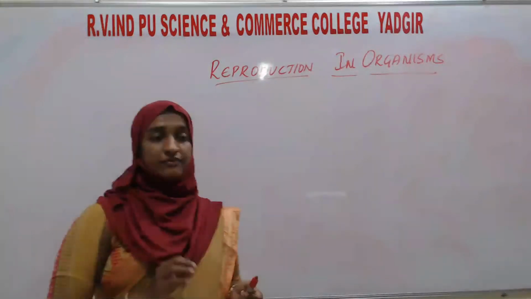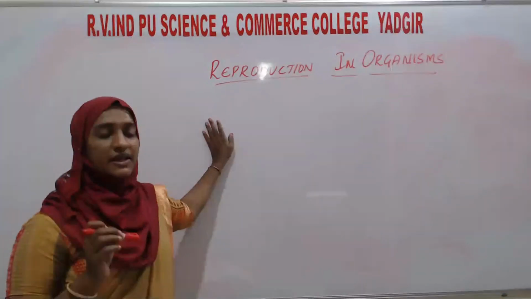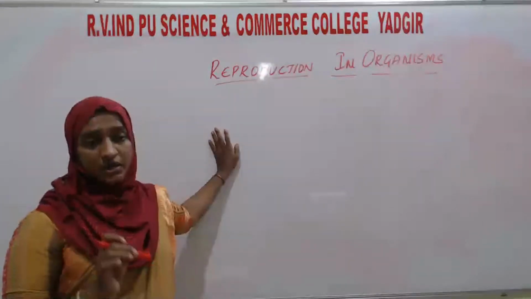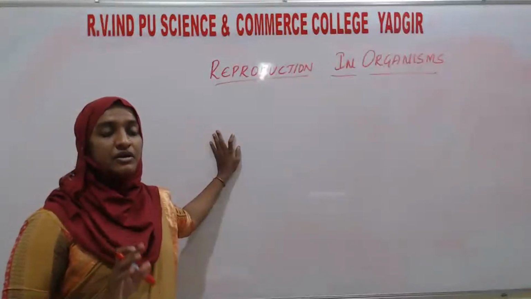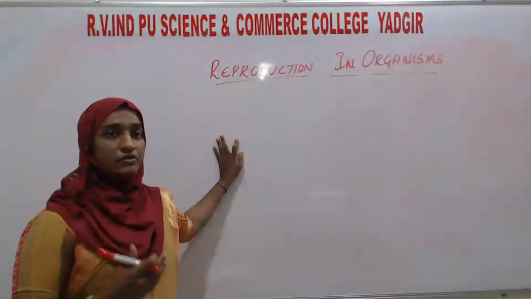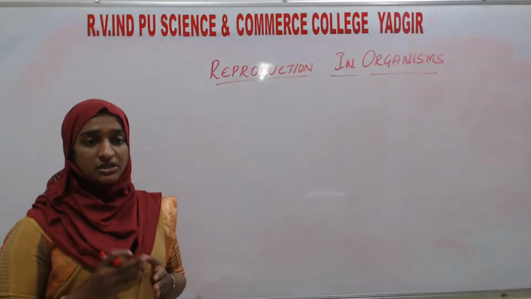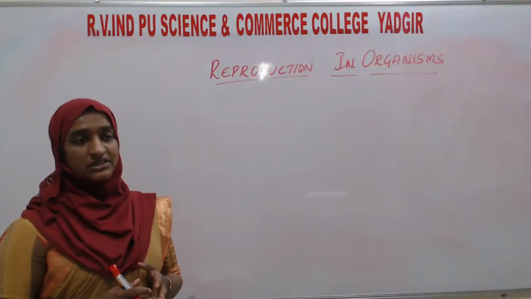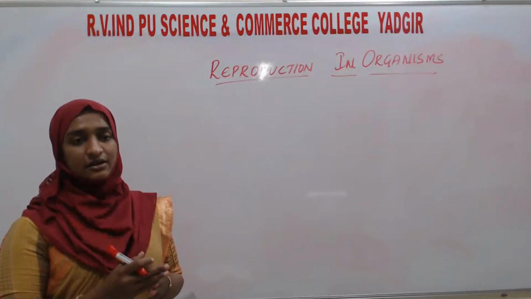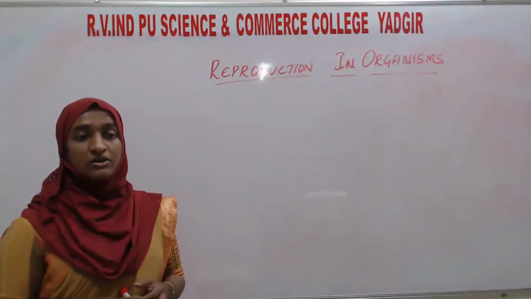See, each and every living organism has the ability of reproduction. One of the important characteristics of living organisms is reproduction, to continue the race of generations. So this reproduction is very necessary. It is a physiological process in which the parents, or the cells, or the whole organism are involved in the formation of the next generation, or the offspring.